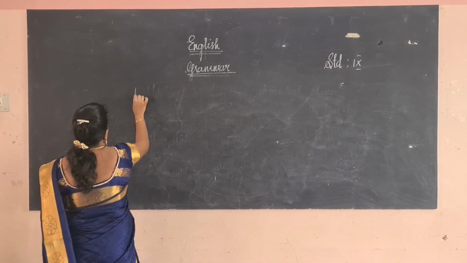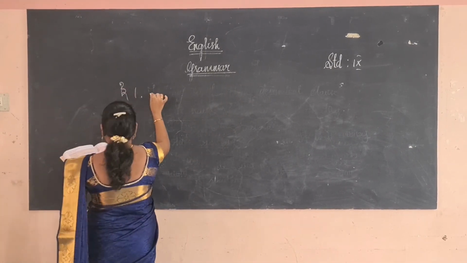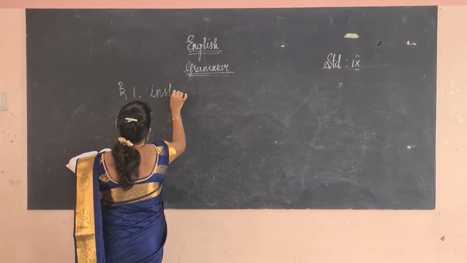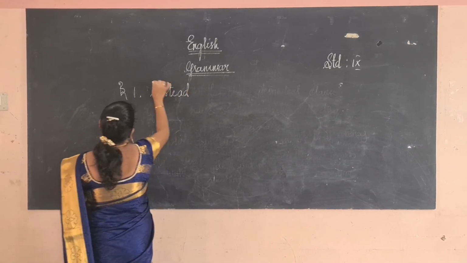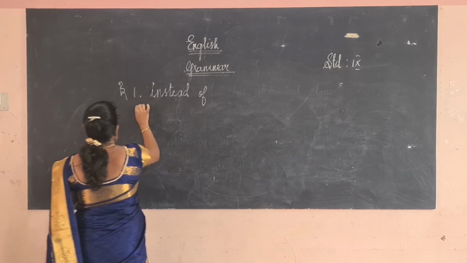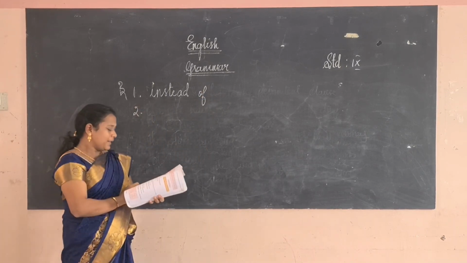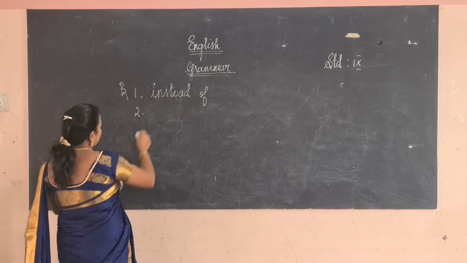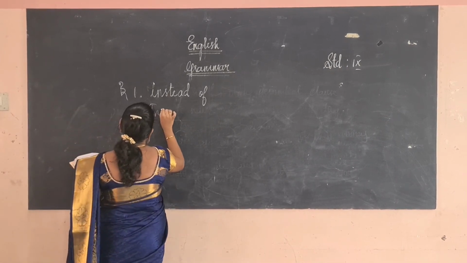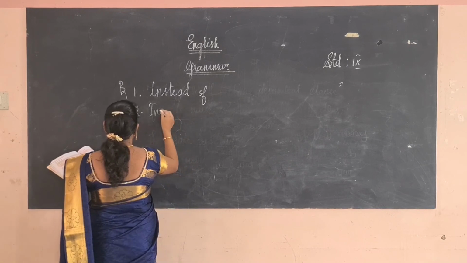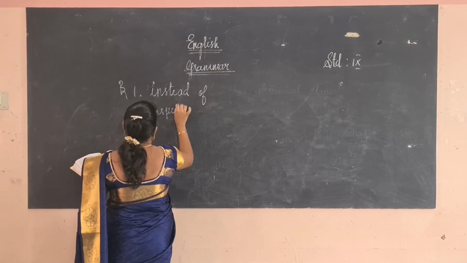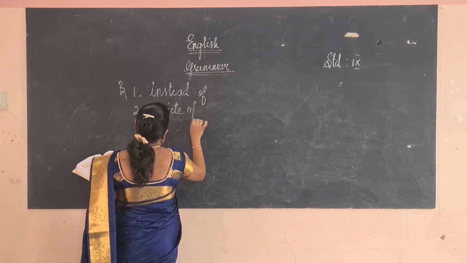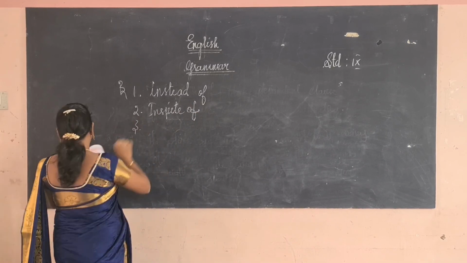The first answer is B, instead of. Okay. The second one, dash the rain we went out: in spite of. Here, in spite of. In spite of means despite; instead of means in place of. In spite of the rain, what did we do? We went out.